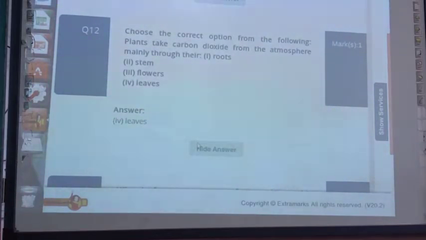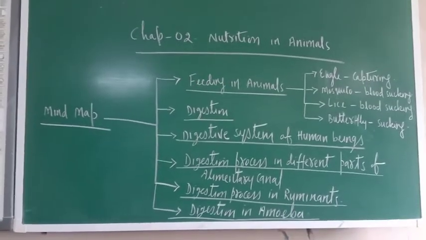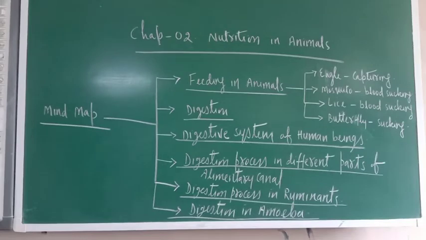Now let us move to chapter number 2, that is nutrition in animals. Dear cadets, now I am starting chapter number 2.